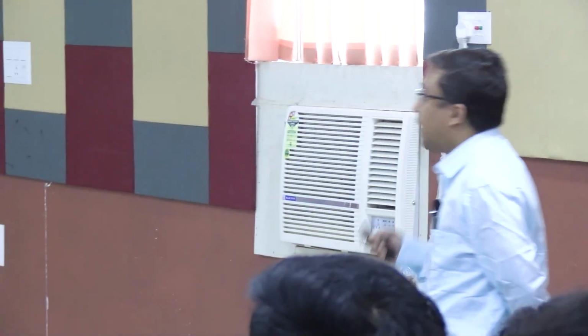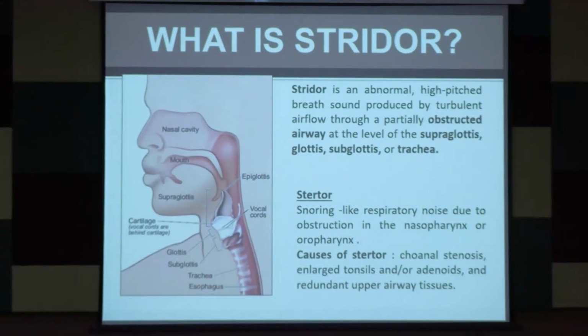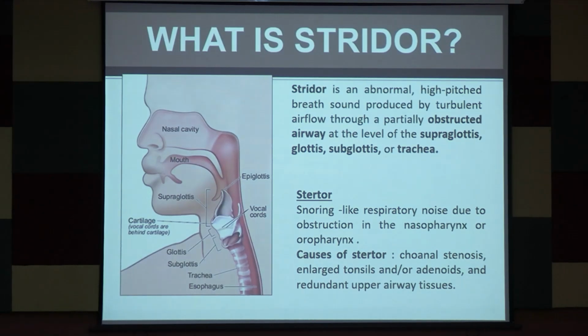What is Stridor? I am going to start with Stridor. Stridor is an abnormal high-pitched breath sound which is produced by turbulent airflow. So Stridor is actually a high-pitched sound due to some obstruction in the airway. Where is the obstruction? There is partial obstruction. If the obstruction is total, there will be no sound. But if the obstruction is partial, you will get a sound, but that sound is not normal. So it is due to partial obstruction at the level of the supraglottis, glottis, subglottis, or trachea.